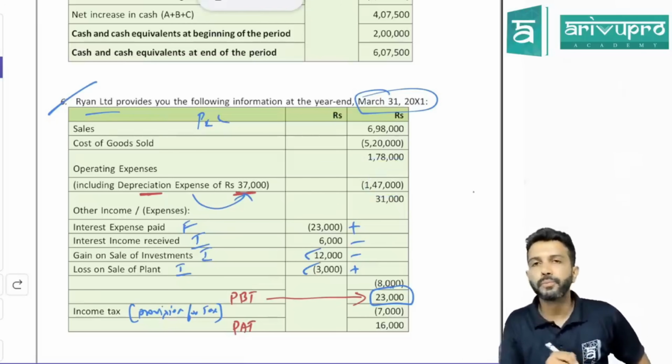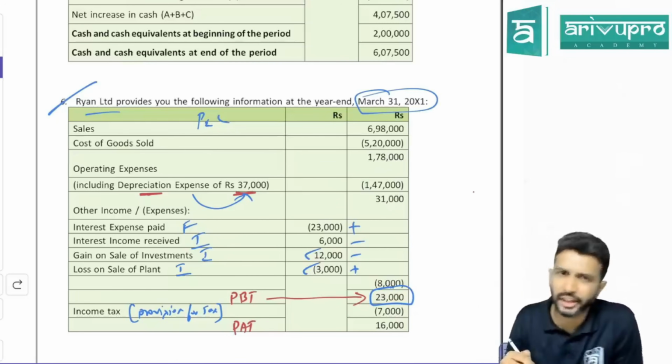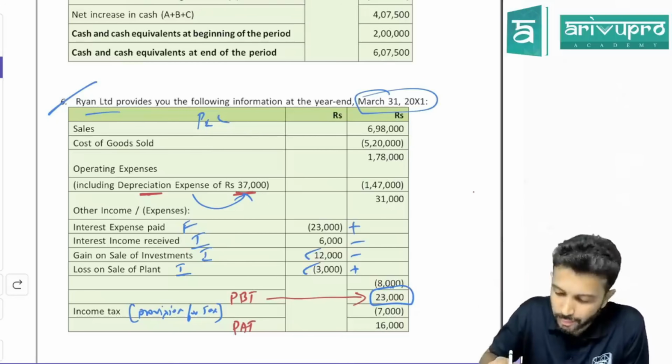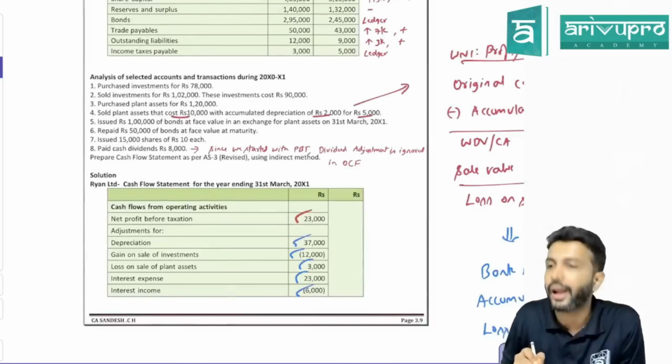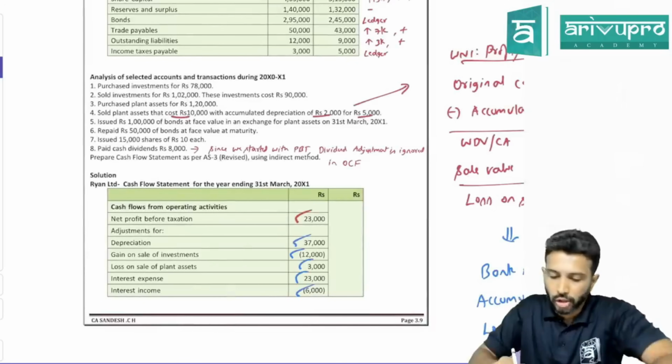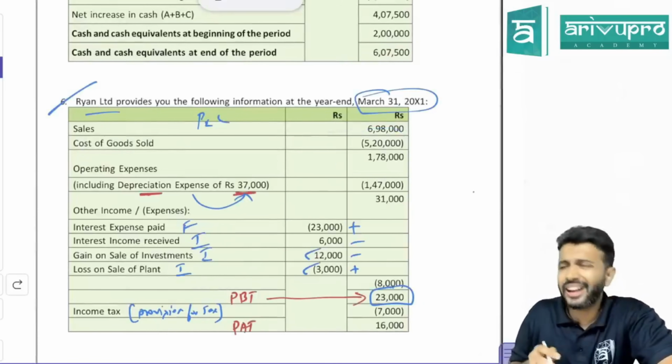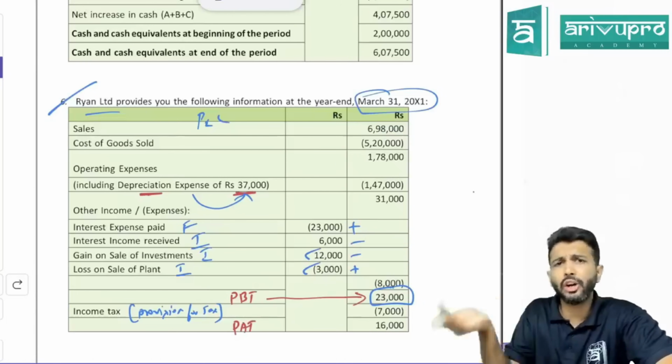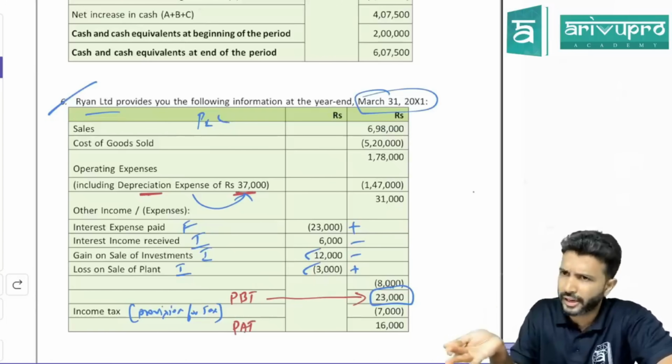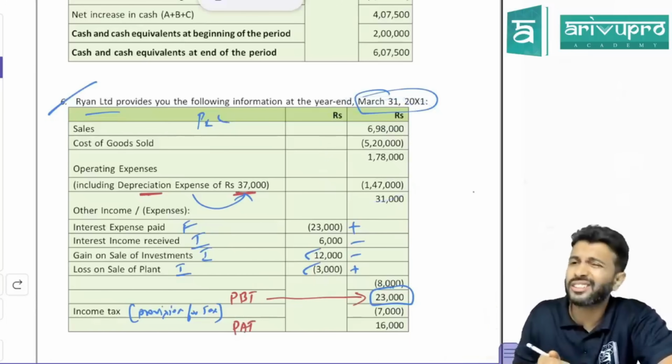Hence, what to do? Non-cash expenditure has reduced your P&L. Hence, what you have to do? Add back. Check, have they added back 37,000 to P&L? Yeah. So what about COGS and all? COGS is related to your operating activity only. It has gone to P&L and it has to go to P&L only. Should we have to worry about all this?